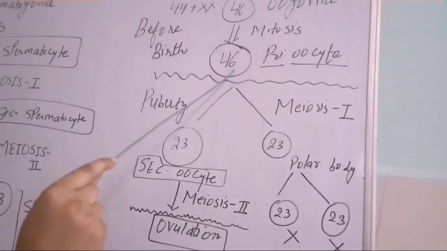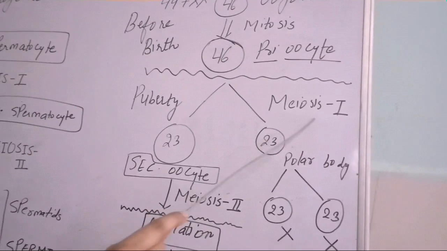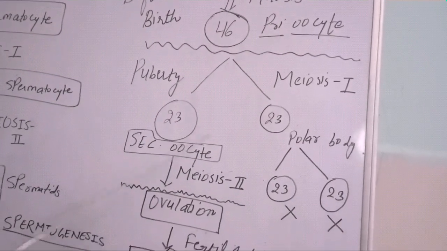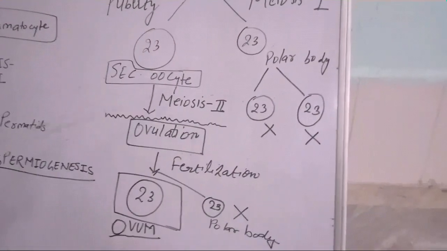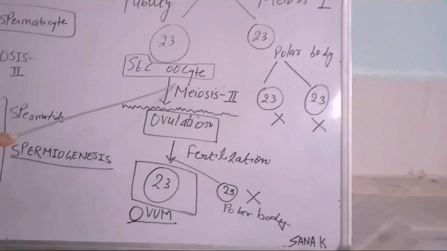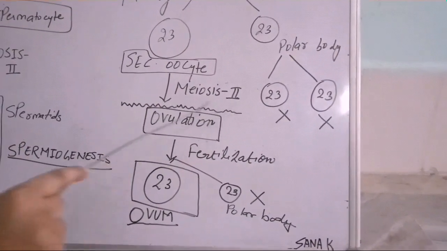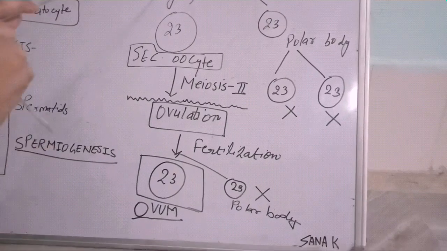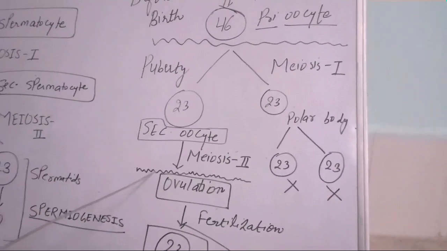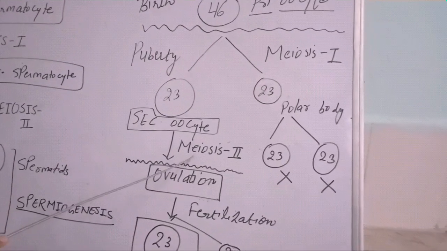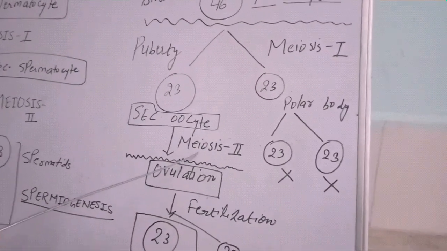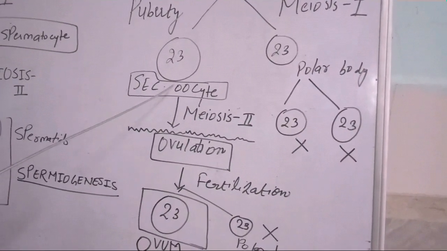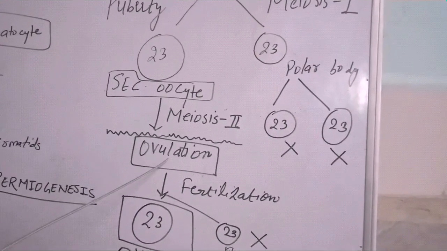And from one cell there is formation of 2 cells. As this is a reductional division, there will be half the number of chromosomes. Now there will be the secondary meiotic division just before the ovulation. Again this division will not complete over here, and this is the second arrested phase of the oogenesis. First before birth and second before ovulation. Now it enters the meiotic second division, but this division does not complete. It depends upon fertilization. So this secondary oocyte is released from the ovary, and this is known as ovulation.